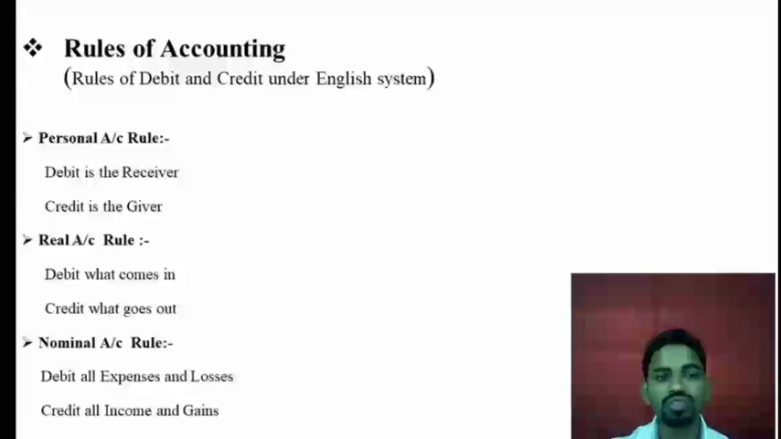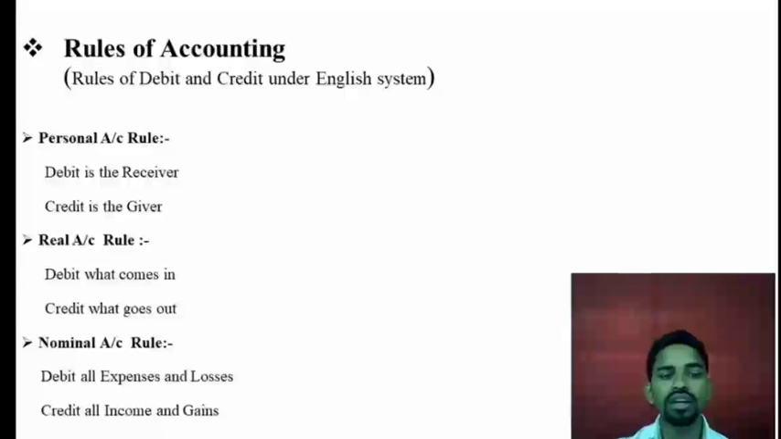Okay. So these are the golden rules of accounting, and you should have these. You have to know these rules while solving the problems. It's very important. So the personal account rule is what? Debit the receiver, credit the giver. So what's the real account rule? Debit what comes in, credit what goes out. So nominal account rules: debit all expenses and losses, credit all income and gains.